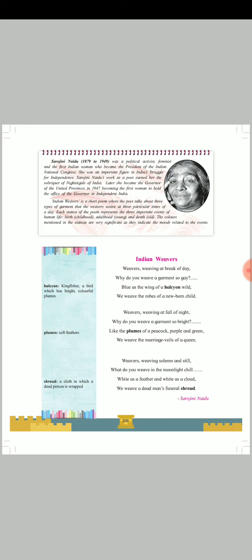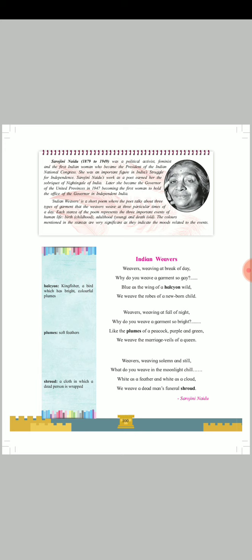Three times of a day means each stanza of the poem represents three important events of human life. This is a very symbolic poem, relevant to human life. Three stages of the day are morning, evening, and night.